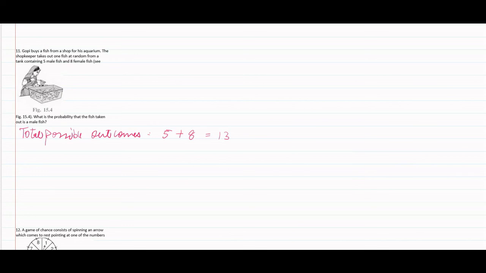So we would take probability of event E. Possible outcomes of event E are, how many male fish are given? 5. And the total outcomes given is 13. So the probability that the fish taken out randomly is a male fish is 5 by 13.